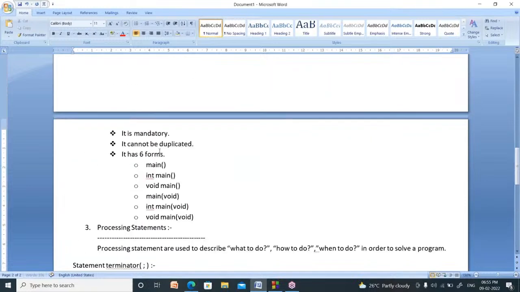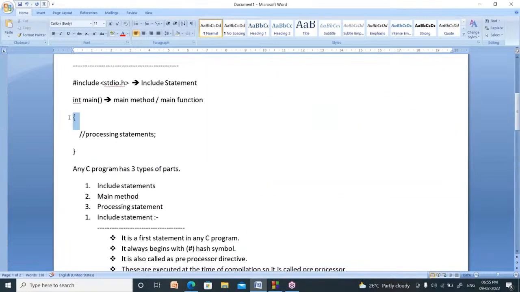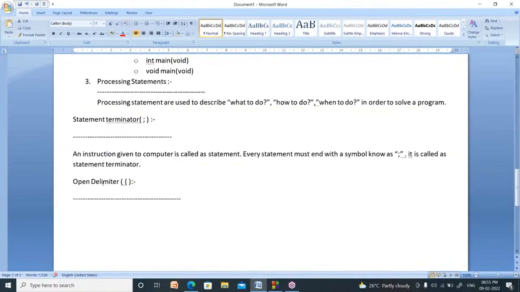Why did we type it here? It indicates the beginning of the function. What is the use of this symbol? It indicates the ending of the function. Now, delimiter comes from limits. You know limits.